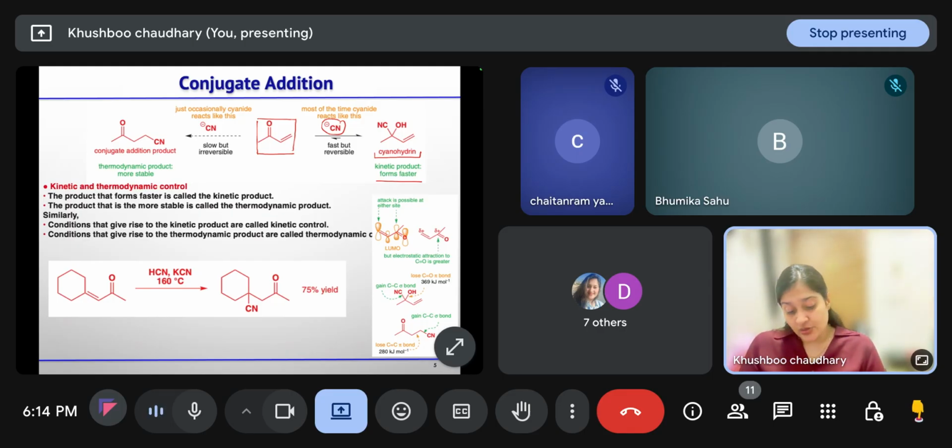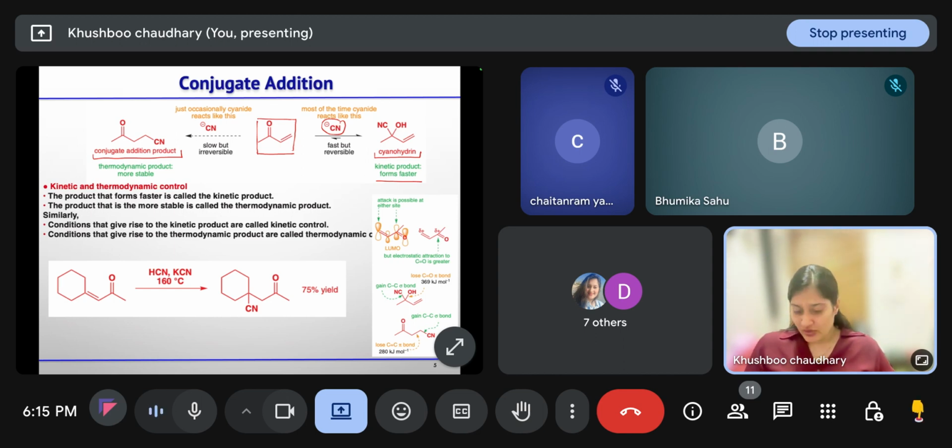And if it undergoes a slow but irreversible addition in the 1,4 fashion, or conjugate addition, then it will form this thermodynamic product that is more stable. So the product that will form faster is the kinetic product, and the product that is more stable is the thermodynamic product. The conditions that decide the kinetic product are the kinetic control conditions, and the conditions that decide the thermodynamic product are the thermodynamic control.